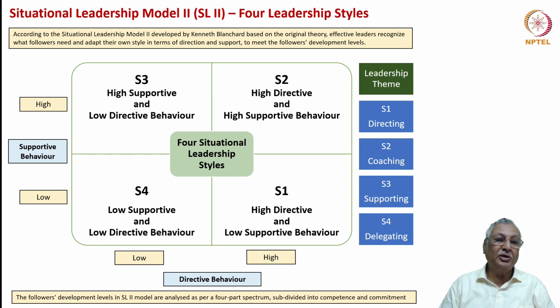S3, which is high supportive and low directive behavior, is the overall supporting behavior, and S4, low supportive and low directive behavior, is the delegating behavior. Low supportive, low directive behavior corresponds with high capability and high commitment levels of the employees. It is a 4-part spectrum.